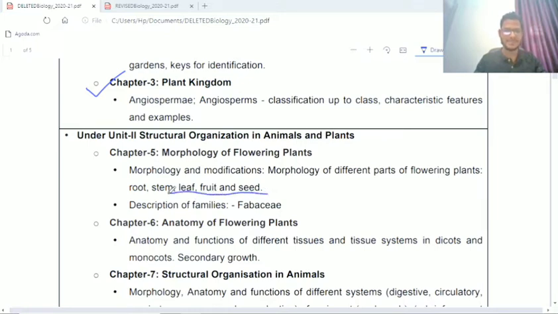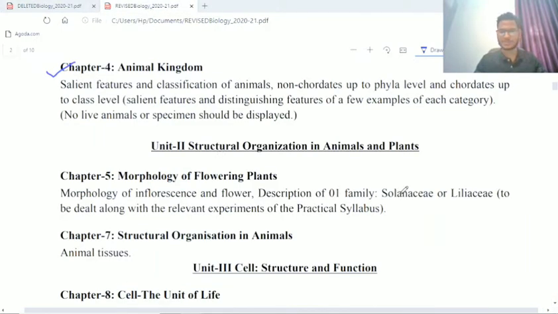This is very important and it is now not present in the new syllabus. And Fabaceae family, you don't have to go through it now, but you have to go through any of these two, Solanaceae and Liliaceae family, right? So there is a great reduction in chapter 5, morphology of flowering plants.